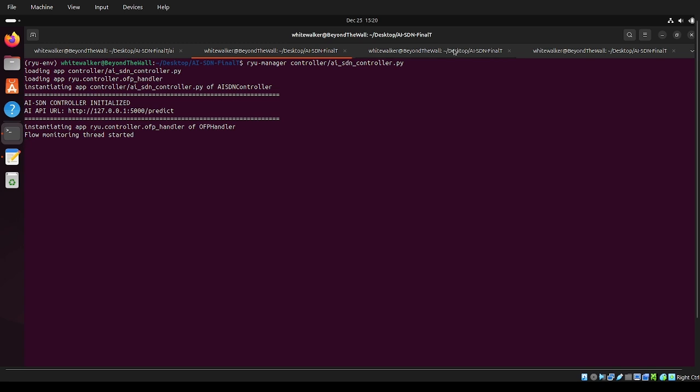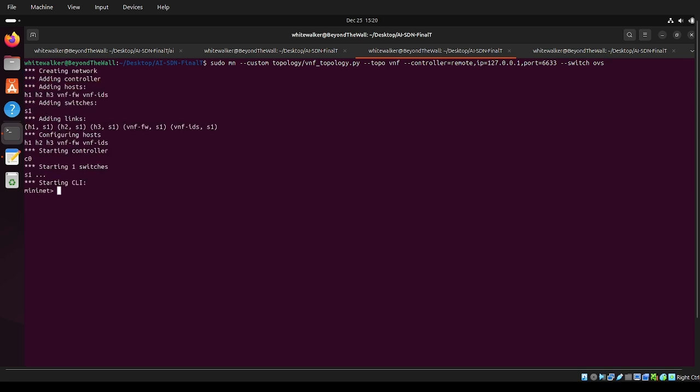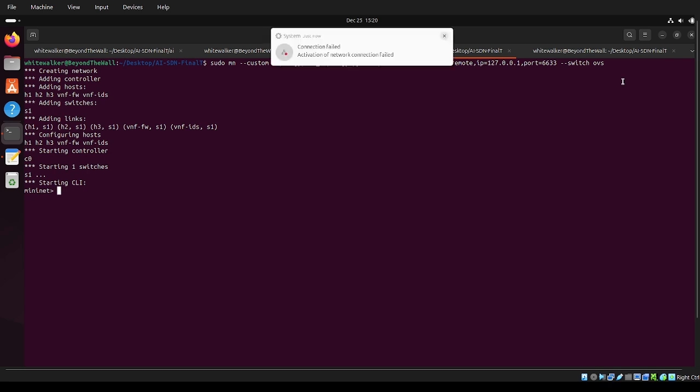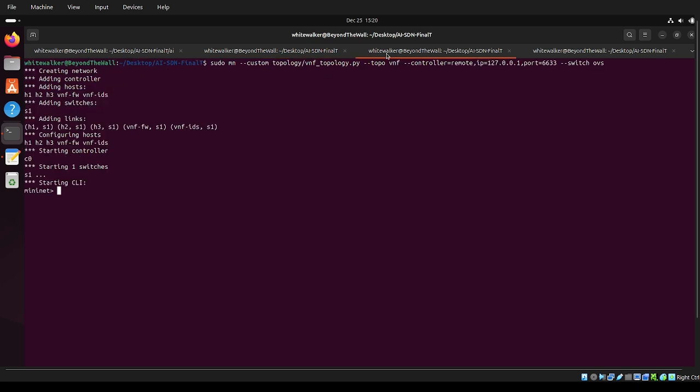On the next terminal, we are going to run the Mininet topology on localhost IP 127.0.0.1 with port 6633, which is OVS, Open Virtual Switch. The topology is created with H1, H2, H3 and switch 1, with all links connected to it. We also have a VNF host and a VNF IDS host. Now when we look back into the Ryu controller manager, the switch is connected.